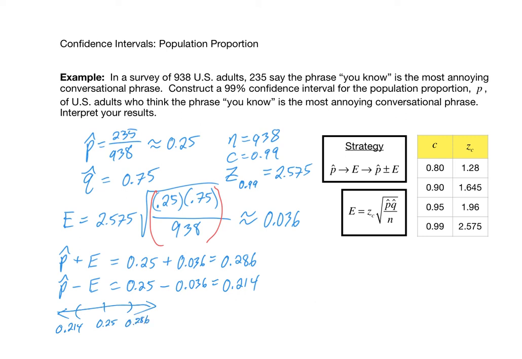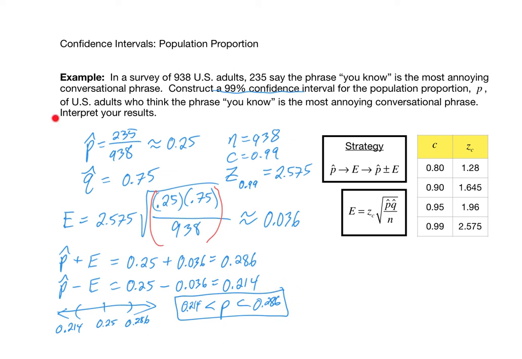0.286. So we are making an estimate, an interval estimate for the population proportion P, not p hat, right? We know p hat is in here because we built this thing around p hat. So we're making an estimate about the population proportion P. So ultimately our interval is P is between 0.214 and 0.286. This is our interval estimate with 99% confidence. Of course, that interval estimate there doesn't mention the confidence level.